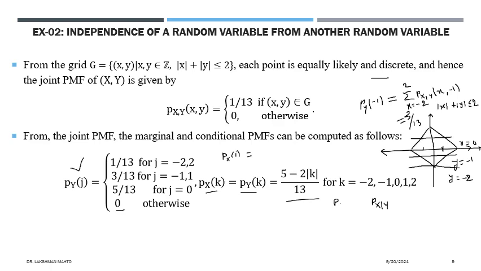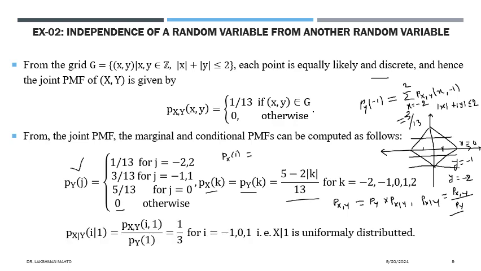That means suppose someone is observing y first, so that person will calculate the joint probability of x and y as a product of the probability mass function of y into the probability mass function of x given y. So from here you can derive that if someone has already observed y, then to calculate the conditional probability mass function of x given y, it would be just the ratio of the joint probability mass function of x and y and the marginal probability mass function of y. Through this you can easily calculate.